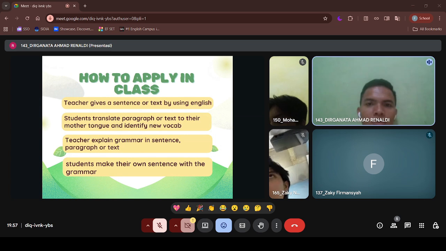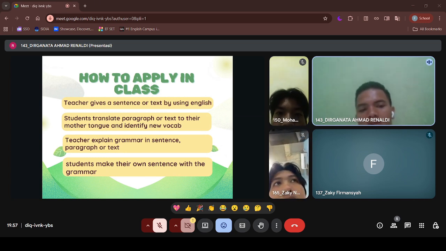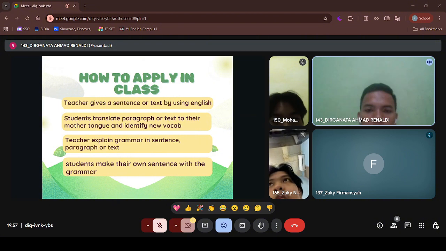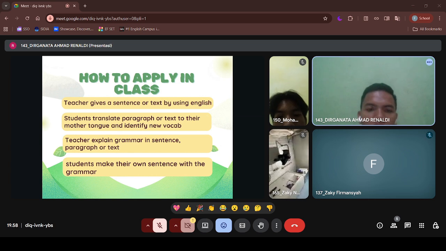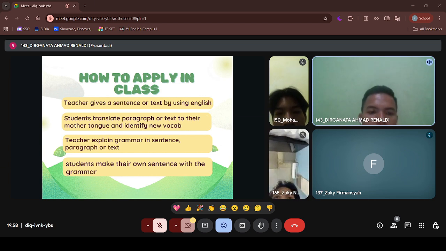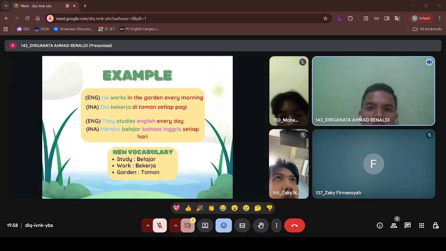Okay, guys, let's move to how to apply in class. For the first, teacher gives a sentence, paragraph, or text by using English. And the second one is students translate sentence, paragraph, or text to their mother tongue and identify new vocab. And number three, teacher explain grammar in sentence, paragraph, or text. And the last one, student makes their own sentence with the grammar. Okay, here is an example.